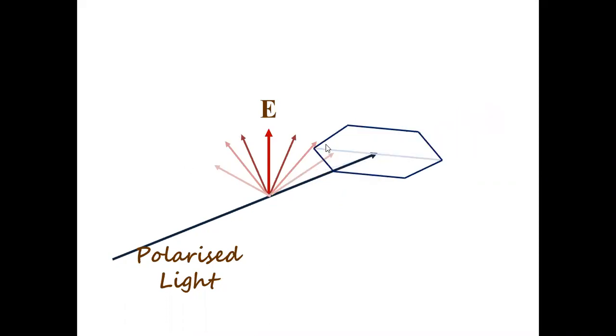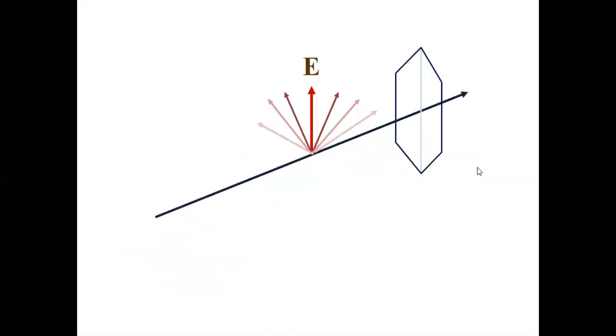And when I hold it perpendicularly, you know that the resultant electric field vector will never have any component perpendicular to it. You can't split this vector into a perpendicular direction like this. That means its effect in the 90-degree direction is not at all found. That means nothing to pass through this. Intensity becomes 0. So that's how we can explain it.